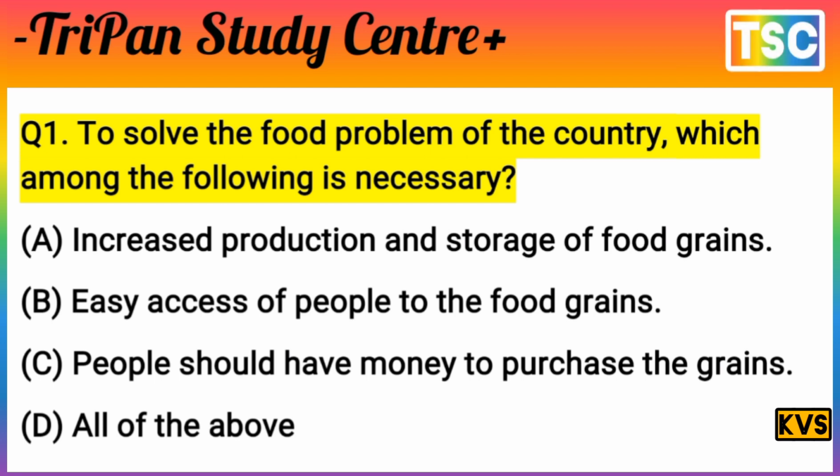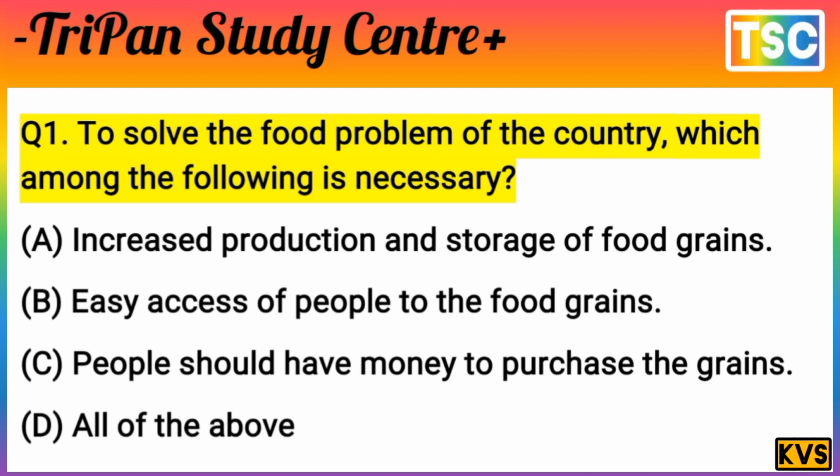The necessity is important, but one point is important. To solve the food problem of a country, there should be an increase in the production and storage of food grain, there should be easy access for people to the food grain, and people should have money to purchase the grain.